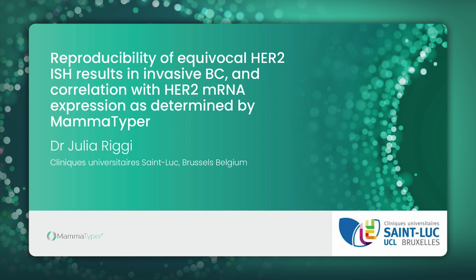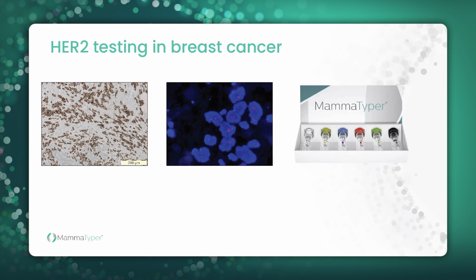HER2 can be tested in breast cancer at 3 different levels. The first level is the protein level with immunochemistry. The second level is the gene level with in situ hybridization, or ISH, being the reflex test realized after the diagnosis of 2+ cases by immunochemistry. And the third option is the RNA level with MammaTyper, for example.